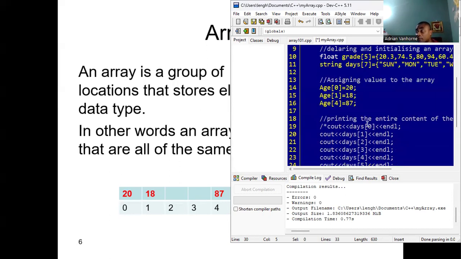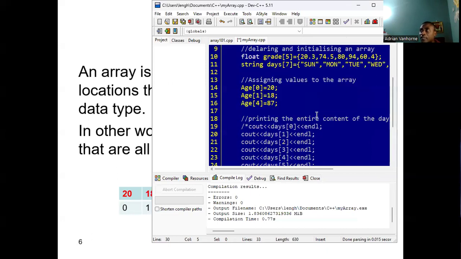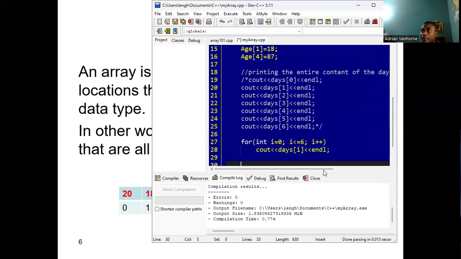I want you to pause the video and try to write the code to print out the content of the grades array. Just look at the number of elements that are in the grades array. We have 5 elements in there. So you're going to use a for loop, preferably, to print out the content of the grades array.